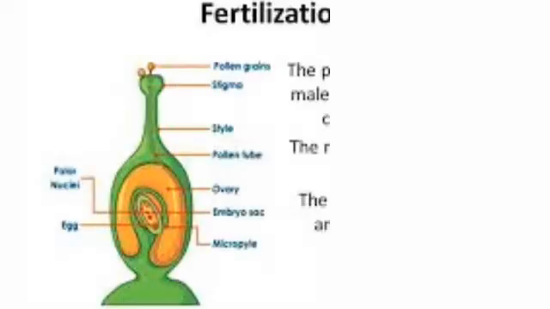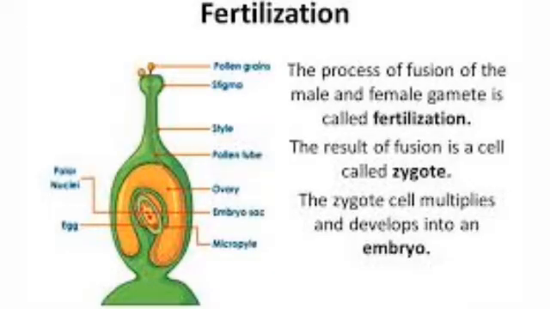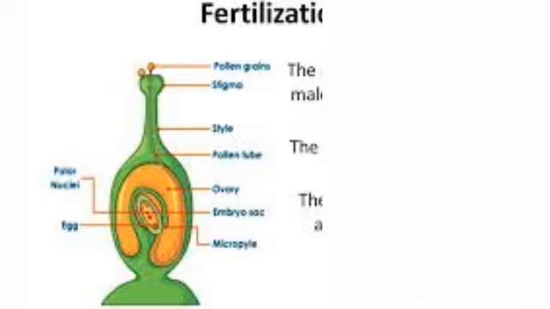In sexual reproduction, there must be two genders, one male and one female, and fertilization occurs only when the male gamete and female gamete fuse together to form a zygote. To know more about fertilization, first we should know the parts of the male and female reproductive system.